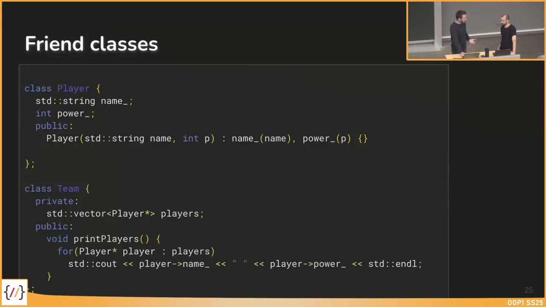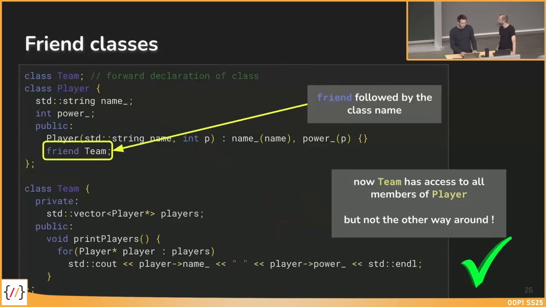So here a further example where we want to add a whole class as friend. In this case, we have a player class and we have a team class. And again, here we want to access private members of player, in this case name and power, from the team class. And this wouldn't be possible without a friend declaration because we can access just the public members and methods.